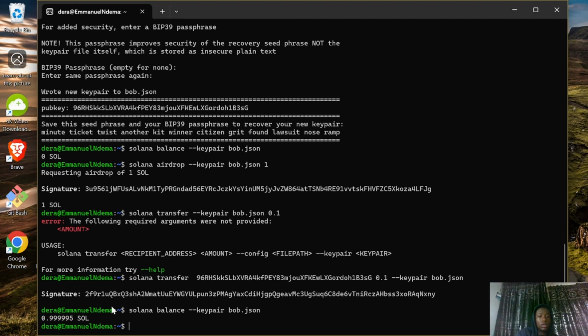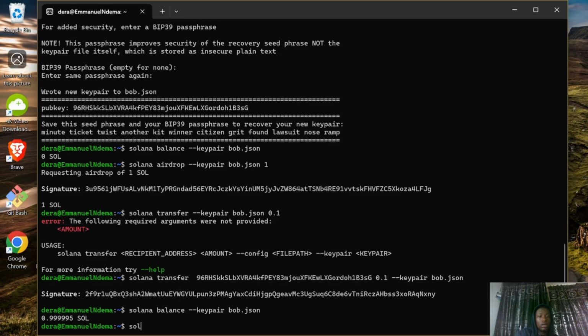And as you can see, Bob has 0.99995 SOL. So you remember that we subtracted 0.1 SOL from Bob, so that's why we have 0.999 SOL.